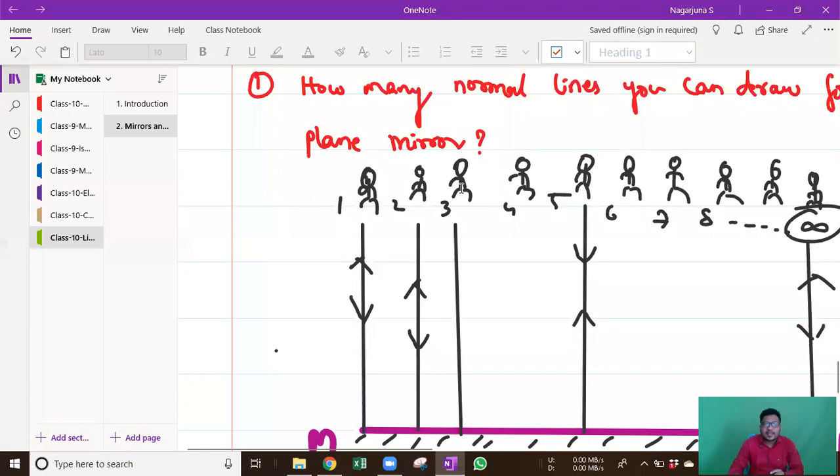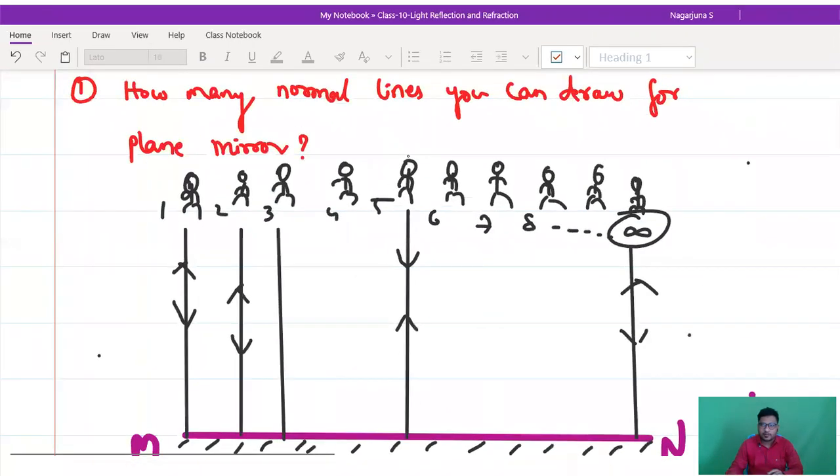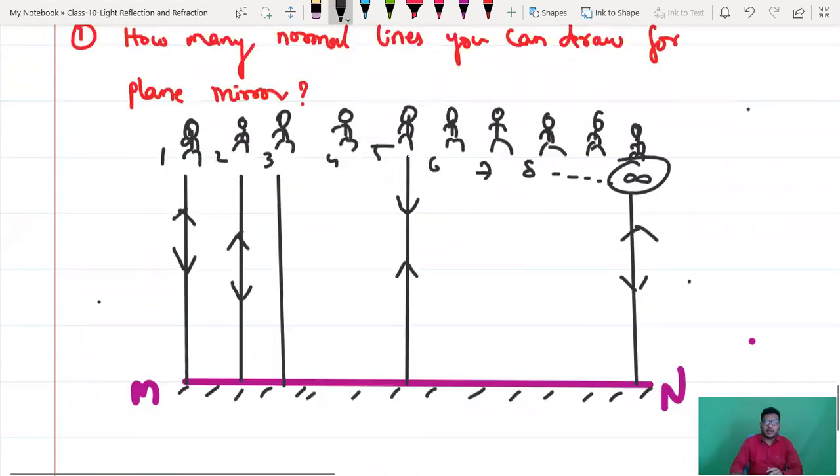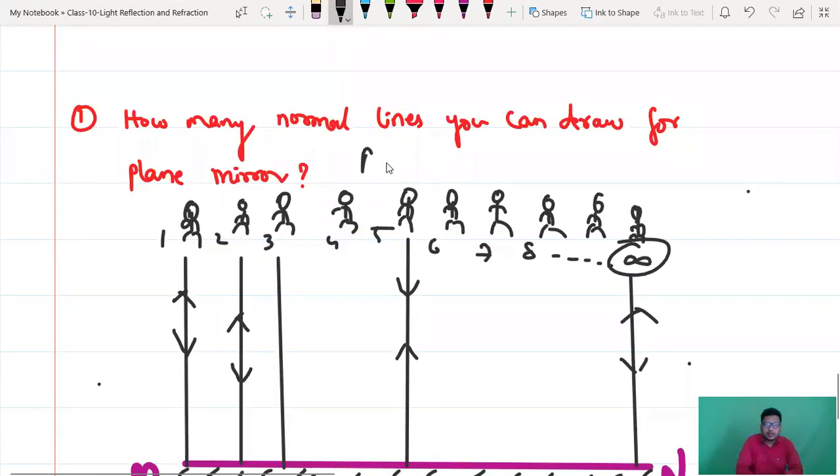Yes, infinite. That is the correct answer. Right, so okay, you can stop sending messages. If you take a plane mirror, you can draw infinite normal rays. Infinite normal rays. Done. Very good. Answer is infinity.